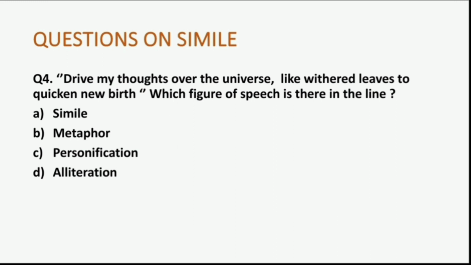a request to the West Wind to drive his thoughts over the entire universe. And how should the West Wind drive his thoughts? Like withered leaves. And what is the reason? To quicken new birth, to energize his writings in the entire universe, so it spreads and he becomes famous. So which figure of speech is this? Of course, clearly the thoughts are compared using like and as with withered leaves. They are dissimilar objects. So this is surely an example of simile. Others have already explained to you what metaphor is, what personification is, what alliteration is. So option number A, simile, is the correct answer.